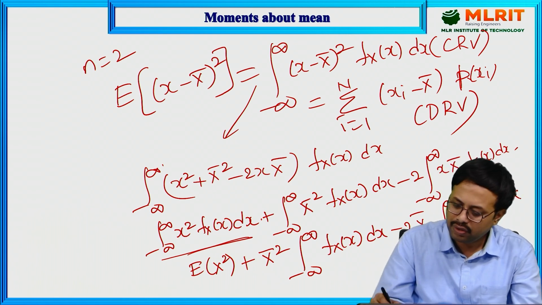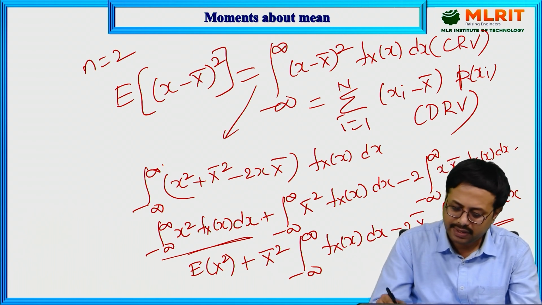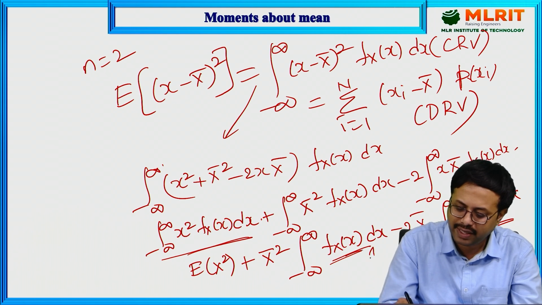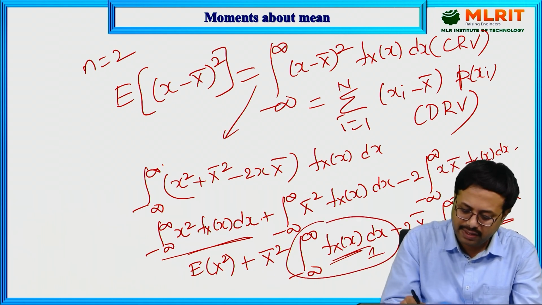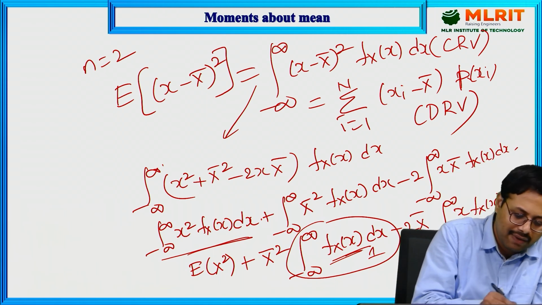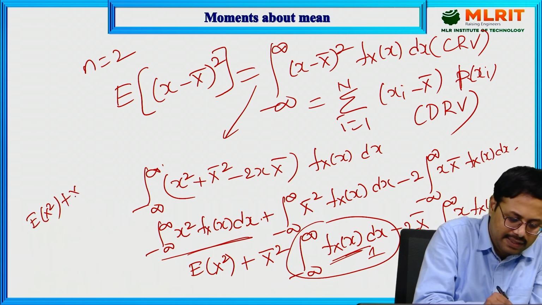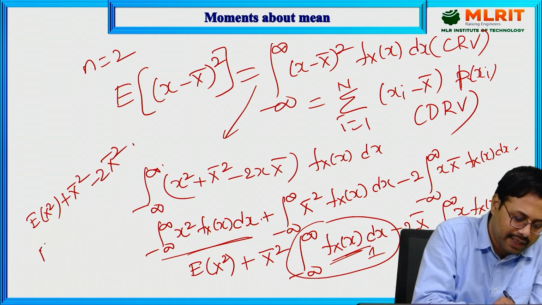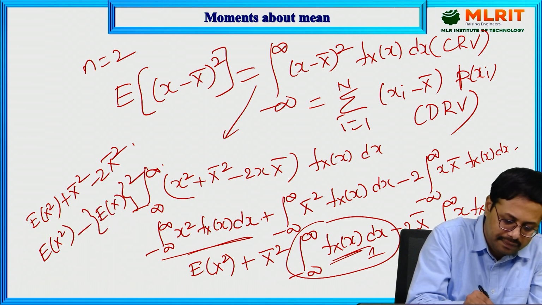Now you can conclude that this is called the expectation only, x bar. The remaining term is the integral from minus infinity to infinity of fx of x dx, which is always 1. The area under the curve is always 1. Then what is remaining? What you have is the expectation of x square plus x bar square, minus 2 x bar square. Then what you are going to get? The expectation of x square minus the expectation of x whole square.